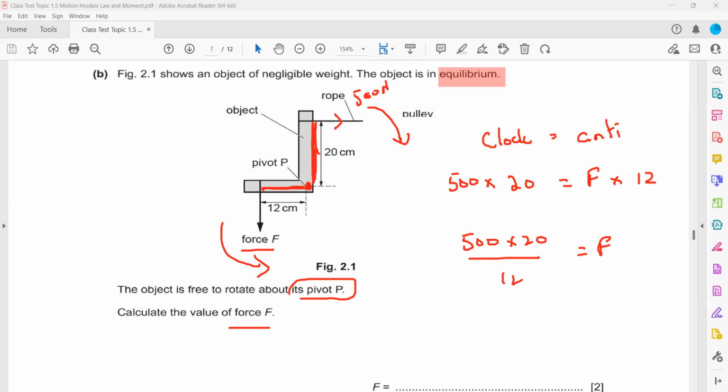If you convert the distance into meters, it won't make a difference to the final answer. It will be the same. But normally, because the units cancel out, we don't convert them. So when we solve, it will come out as 833.3 Newtons. That is the force which this object will experience.